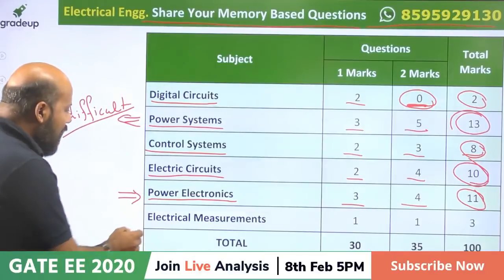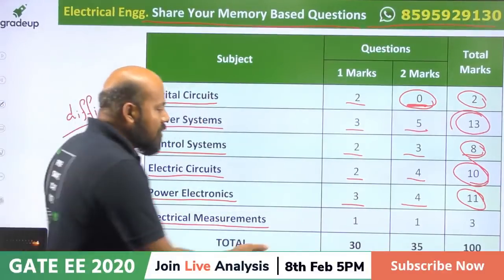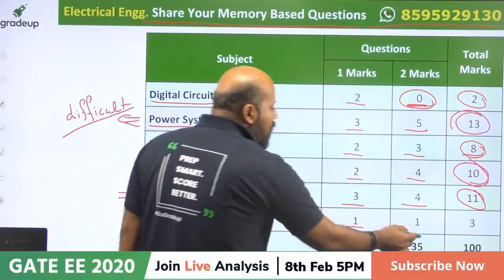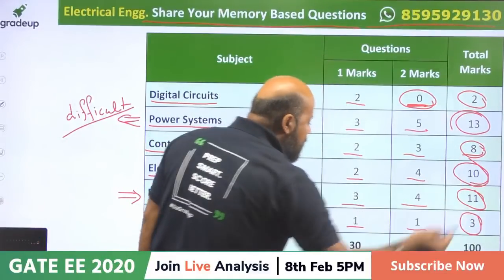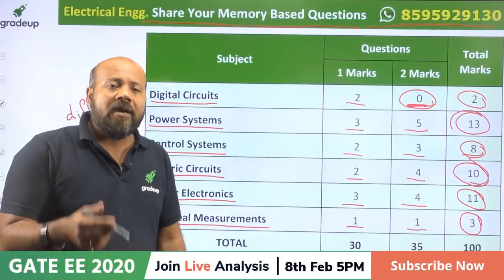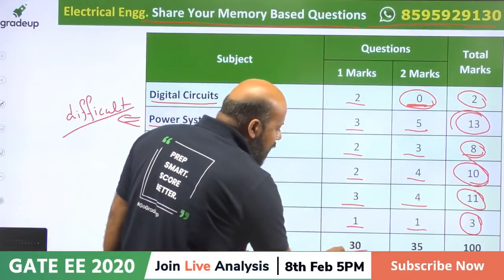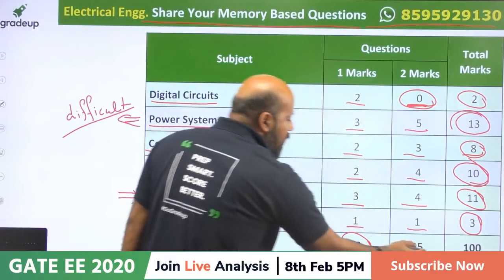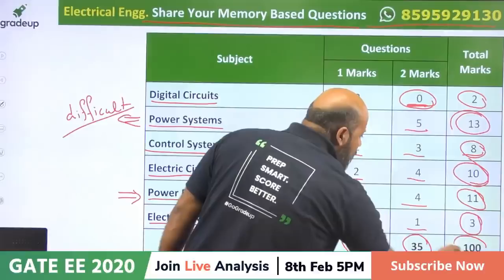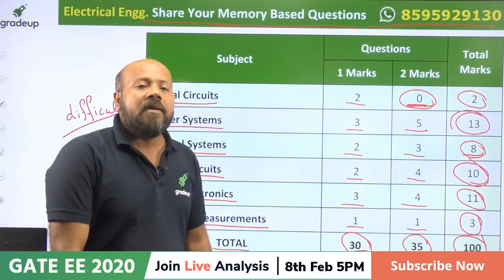Okay. Now let us see for measurement. Measurement, very less number of questions are asked. Only 2 questions. 1 question of 1 mark, 1 question of 2 marks, total 3 marks. Now if you see, there are some candidates who are saying network is difficult. Now let us see what is the difficulty level. Total, if you see, 30 questions were of 1 mark, 35 questions were of 2 marks, and total 100 marks. This was our analysis.